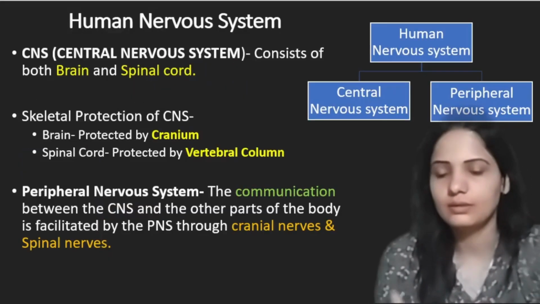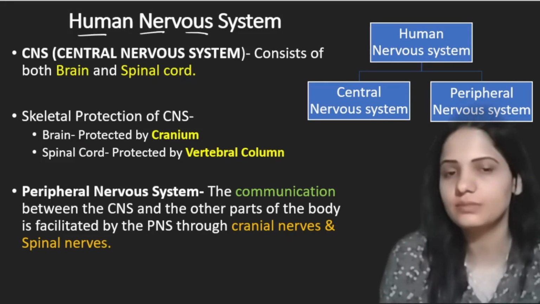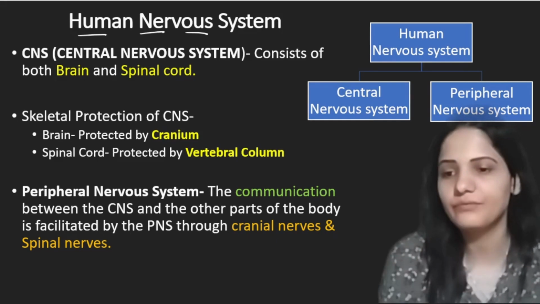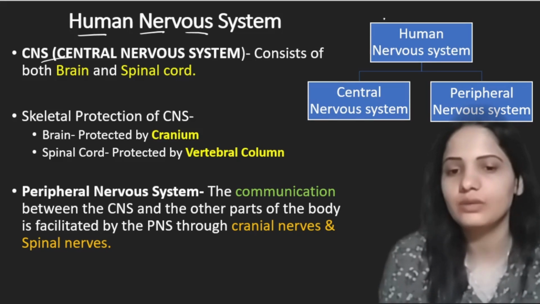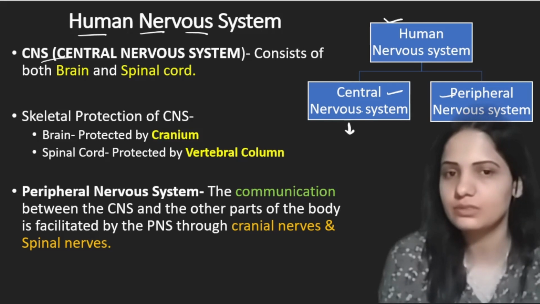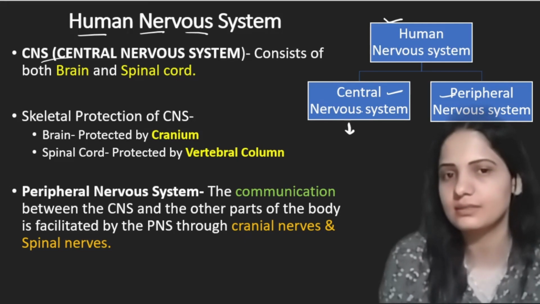Here the next important topic is the human nervous system. The human nervous system is the system which performs control and coordination in animals. Now we will try to understand the nervous system in humans. If we see, the human nervous system is of two types: central nervous system and peripheral nervous system. And central nervous system is the main system we are going to cover in your 10th class syllabus, and peripheral nervous system you will study in higher classes in detail.